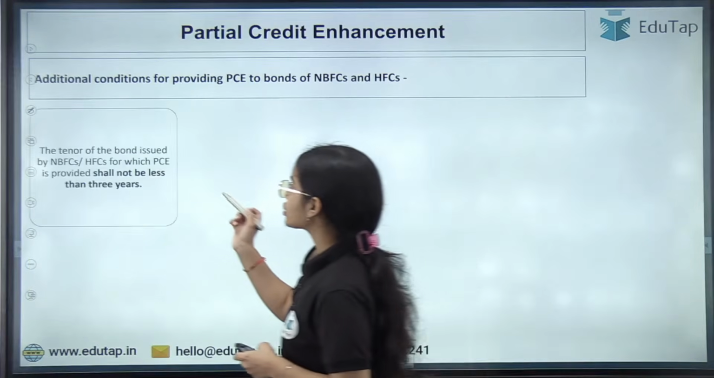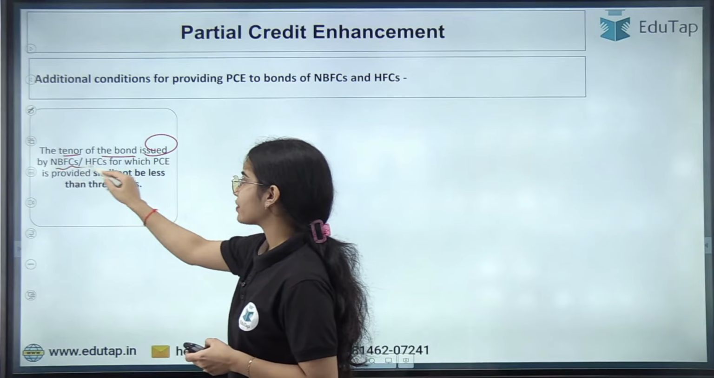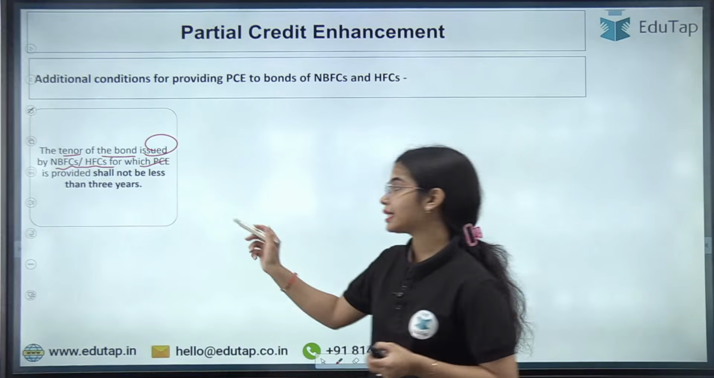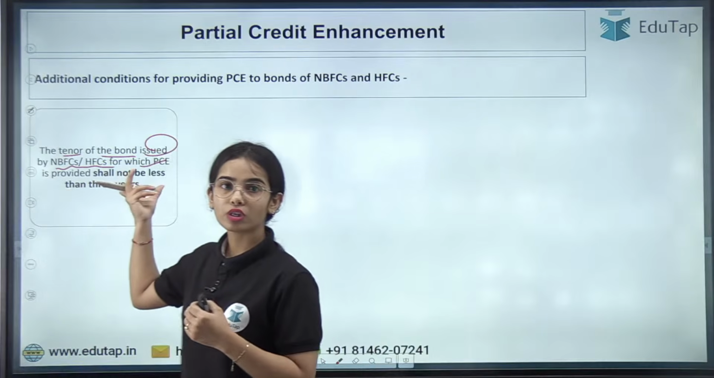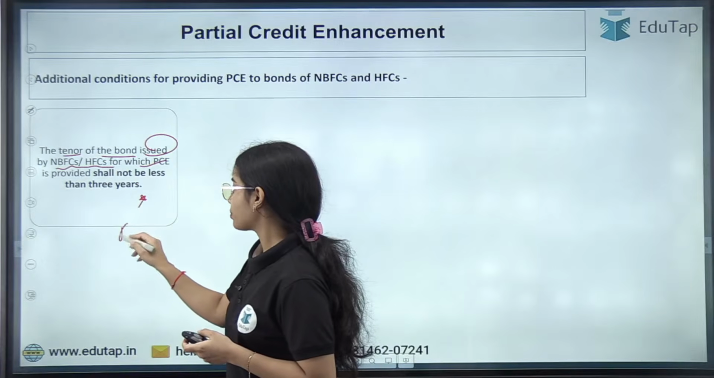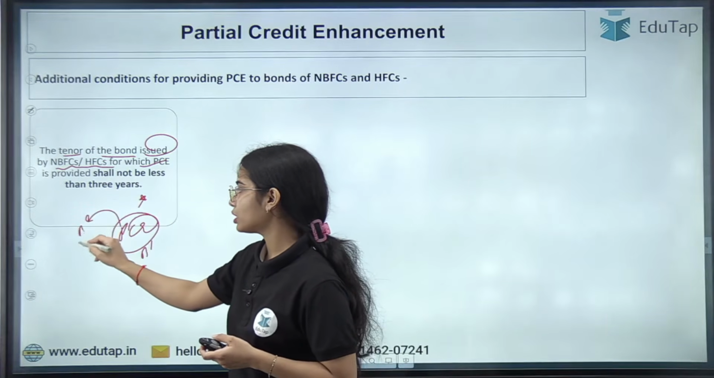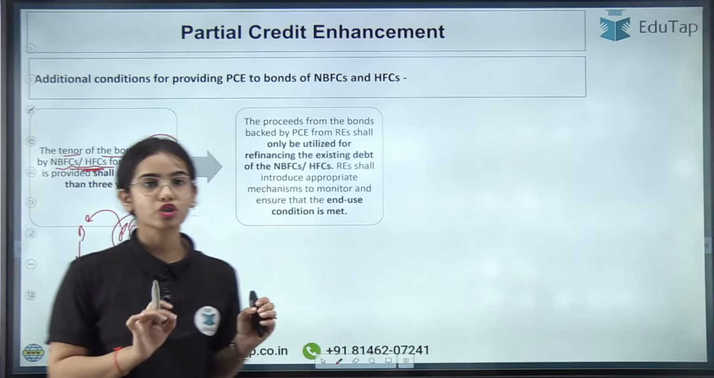Next is additional conditions. So basically the tenure of the bond that is issued by NBFCs or housing finance companies for which PC is provided shall not be less than 3 years. That means the tenure of the bond should be at least 3 years for the bond that is released by the NBFCs and HFCs. So for the PC that the bank or NBFCs are providing for the bond issued by the NBFCs or HFCs, the tenure should be at least 3 years.